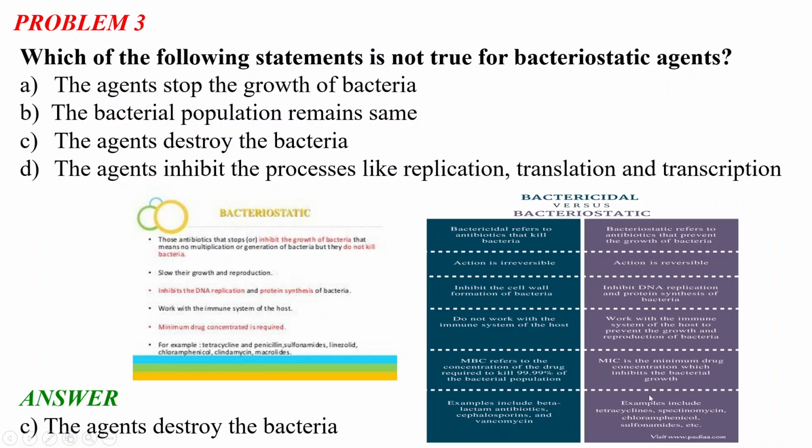And examples of bacteriostatic are the tetracyclines, spectinomycin, chloramphenicol and sulfonamides. So this is a very important comparison of bacteriostatic and bactericidal agents. Please remember each and every point is important, but remember that bactericidals basically kill the bacteria, and bacteriostatics do not kill the bacteria, but inhibit and slow down their growth.